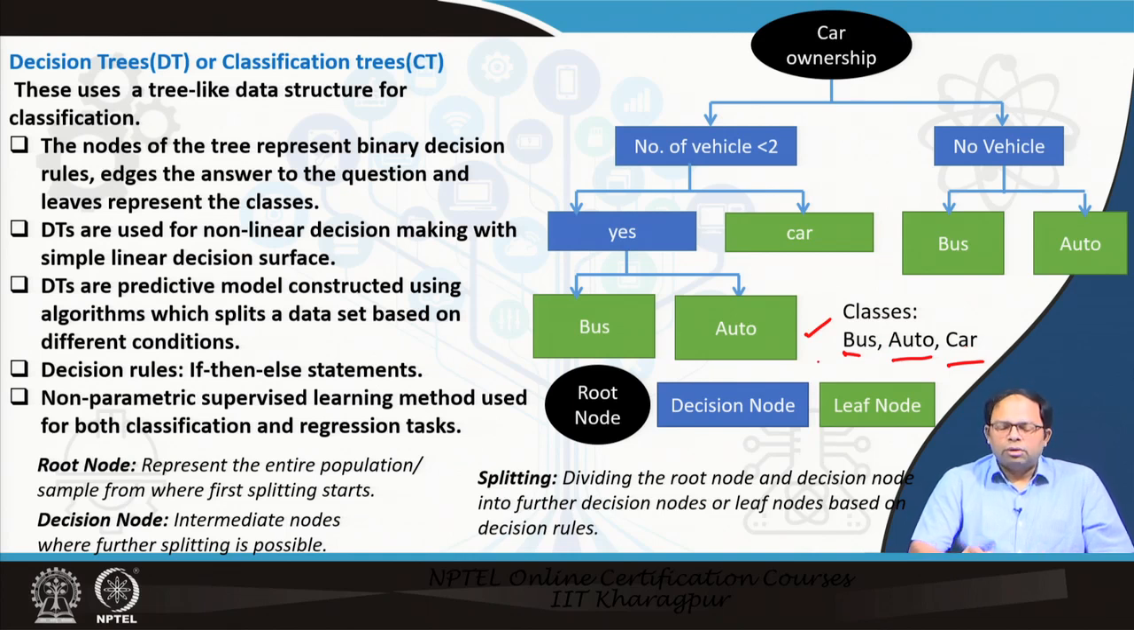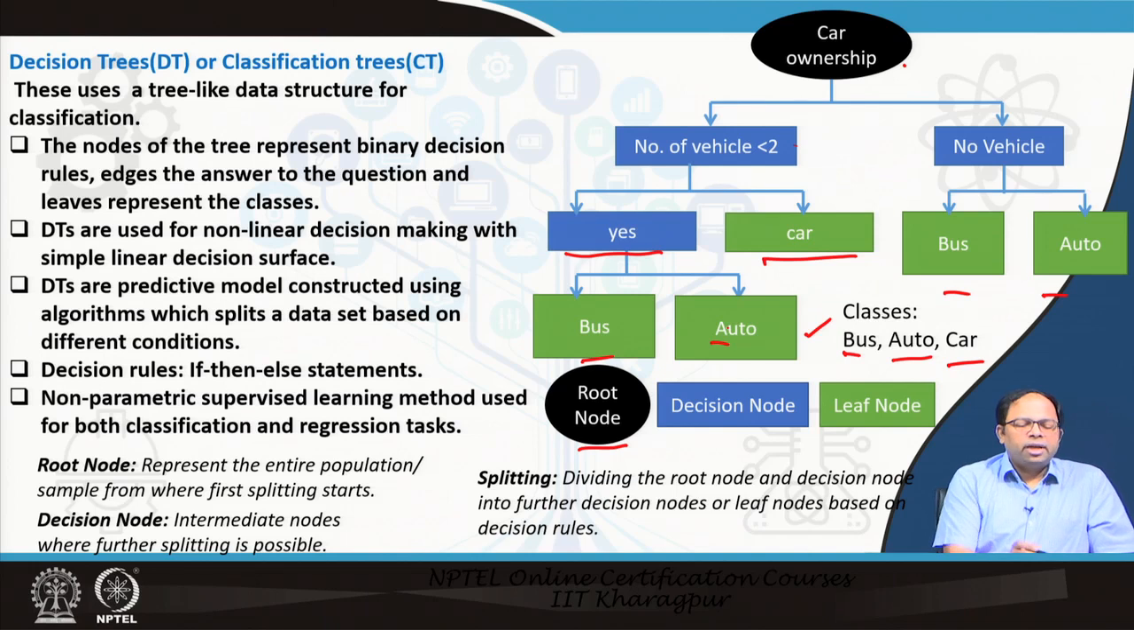So, we start with the root node. Root node is the first decision window. It is about car ownership. So, does he have a vehicle, or does he have less than 2 vehicles? So, these are the decision points. If he has no vehicles, in that case they will either use bus or auto. If the vehicles are fewer than 2, that means they can have at least 1 vehicle. Some of them may use a car, but others will again use bus and auto.